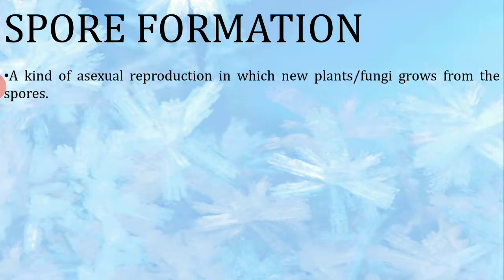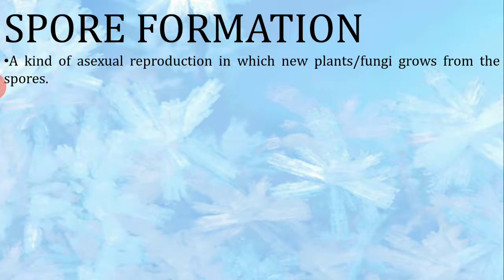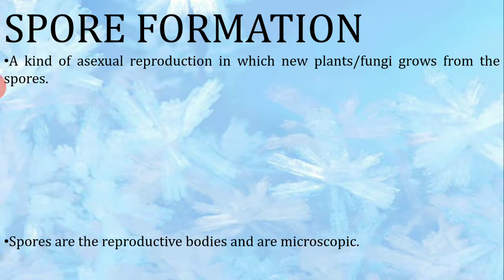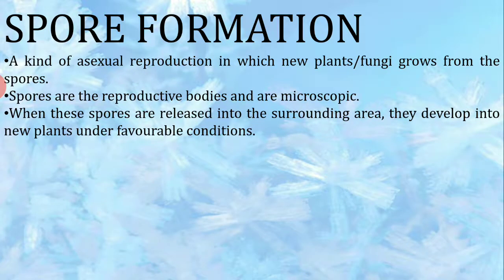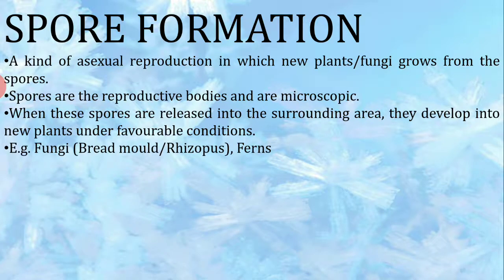Now coming to the fourth type, which is spore formation. Spore formation is a kind of asexual reproduction in which new plants or fungi grow from the spores. Spores are the reproductive bodies and they are microscopic. When these spores are released into the surrounding area, into the atmosphere, they develop into new plants under favorable conditions. For example, fungi like bread mold and rhizopus, and ferns.